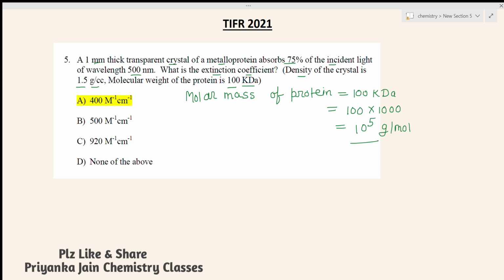We are given that the protein absorbs 75% of the incident light. It means 75% of the light is being absorbed, so the transmitted light will be 25%.